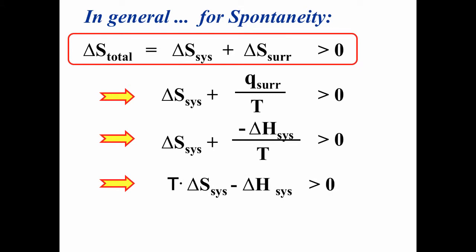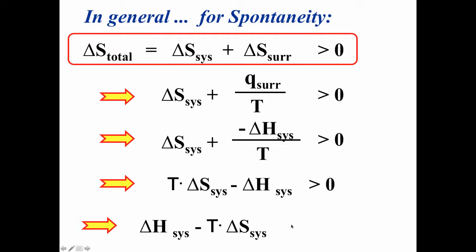In other words, let's first multiply both sides by T, which gives us T delta S of system minus delta H of system is greater than 0, and then multiply everything by negative 1, and then reversing the order of the two terms, delta H and T delta S.